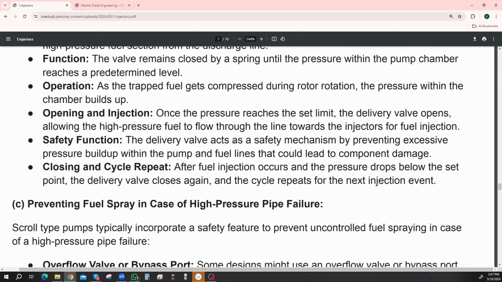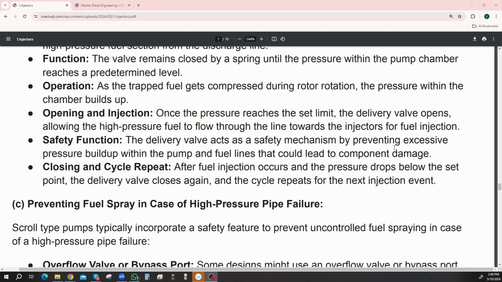Safety function. The delivery valve acts as a safety mechanism by preventing excessive pressure buildups within the pump and fuel lines that could lead to component damage. Closing and cycle repeat. After the fuel injection occurs, the pressure drops below the set point. The delivery valve closes again because of the springs, and the cycle repeats for the next injection event. All right.